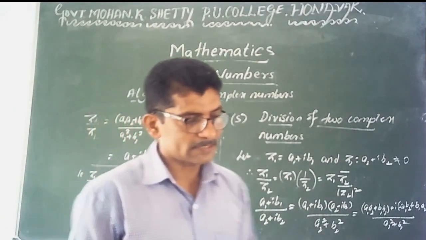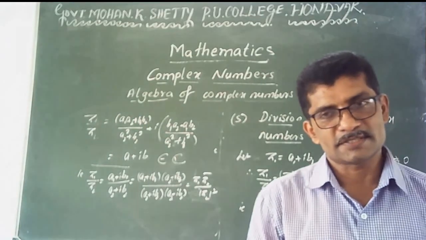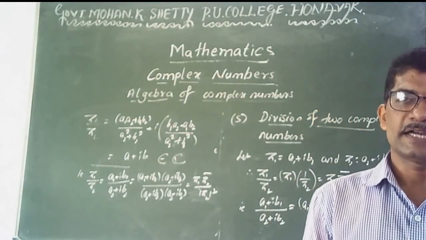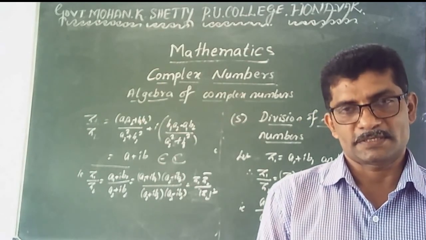These five are the algebra of complex numbers. In the next class, we will solve some examples using addition, subtraction, multiplication, division, equality, and the conjugate and modulus of complex numbers. Thank you.